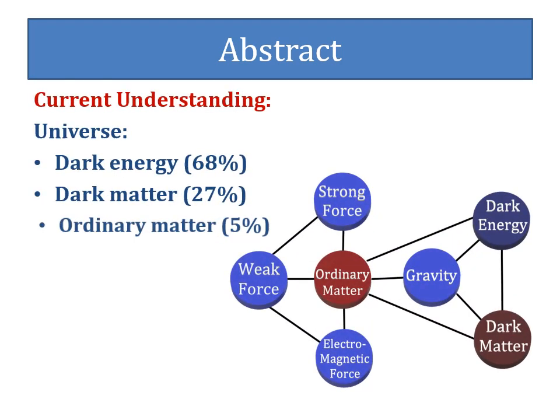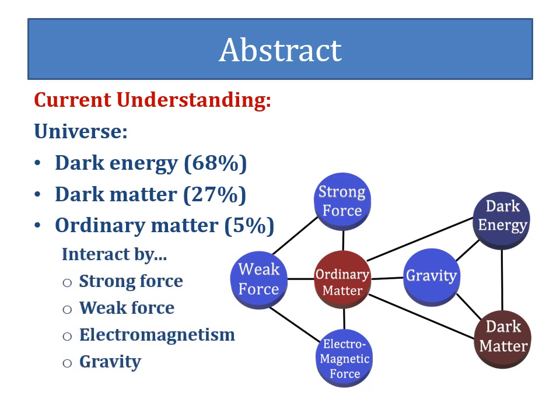First of all, we go through the abstract of optimized theory of everything. As per the current understanding about the universe, the entire universe is made up of dark energy, dark matter and ordinary matter. These three interact with one another by one or more of the four forces, that is strong force, weak force, electromagnetism and gravity.